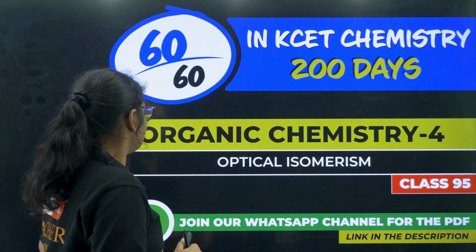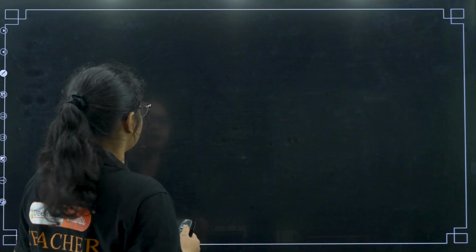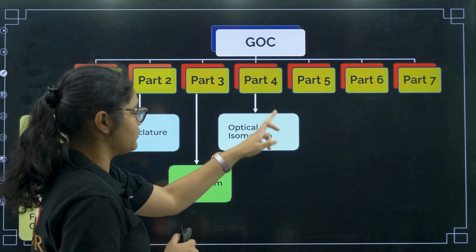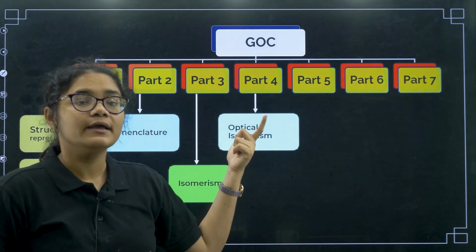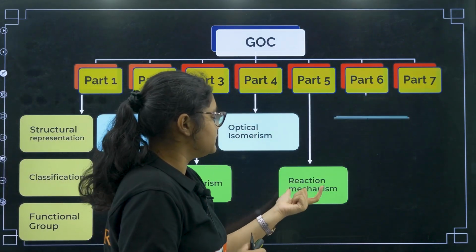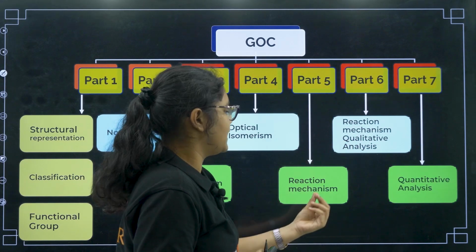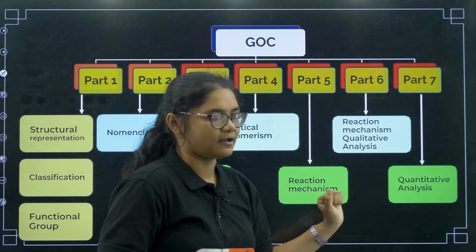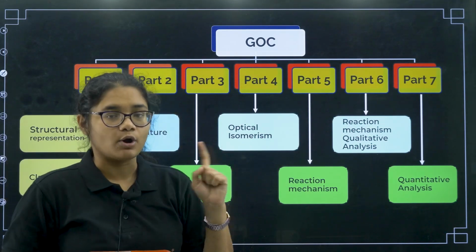Now coming to this one. So today will be part 4, in which we are going to discuss optical isomerism in detail. Next class we will do reaction mechanism, qualitative analysis, quantitative analysis and purification. These are small topics, we will be covering them, but yes, optical isomerism is very important.